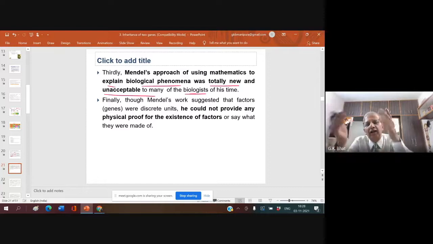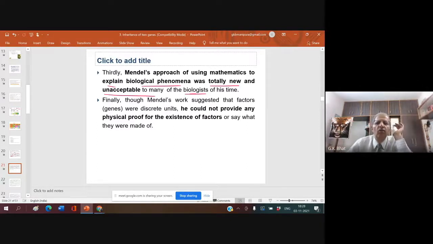And I was born 100 years after Mendel. Remember, he published his paper in 1865, and I did my PUC in 1969. Even after 100 years or so, mathematics was not taught to biology students.